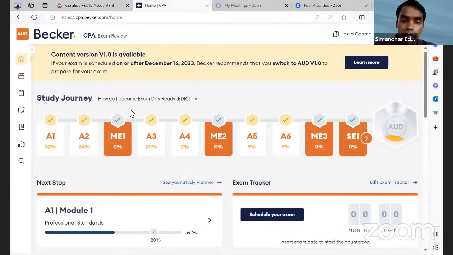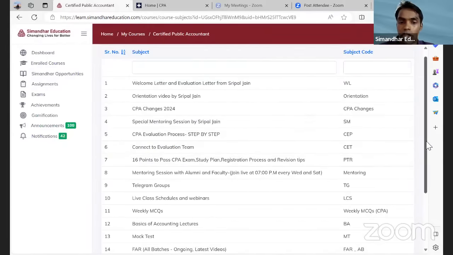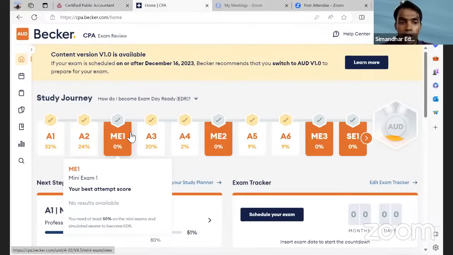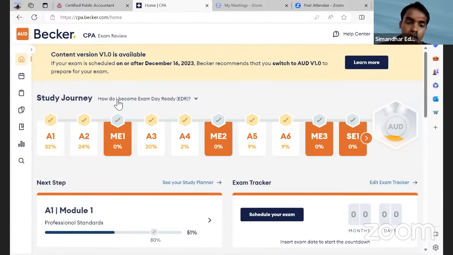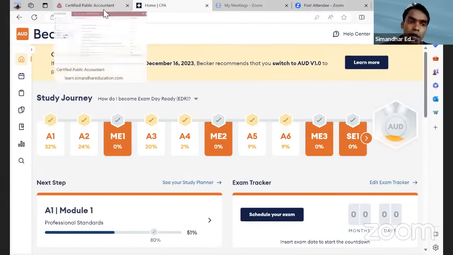Then you have the Becker product along with Simandhar. Like I said, you have all our live classes and recorded classes, and then we give you the Becker product, which has all the MCQs and SIMs. So MCQs and SIMs you'll follow with the Becker product, and with Simandhar you have the doubts, the lectures, and all those things. That's why this combination is a deadly combination.